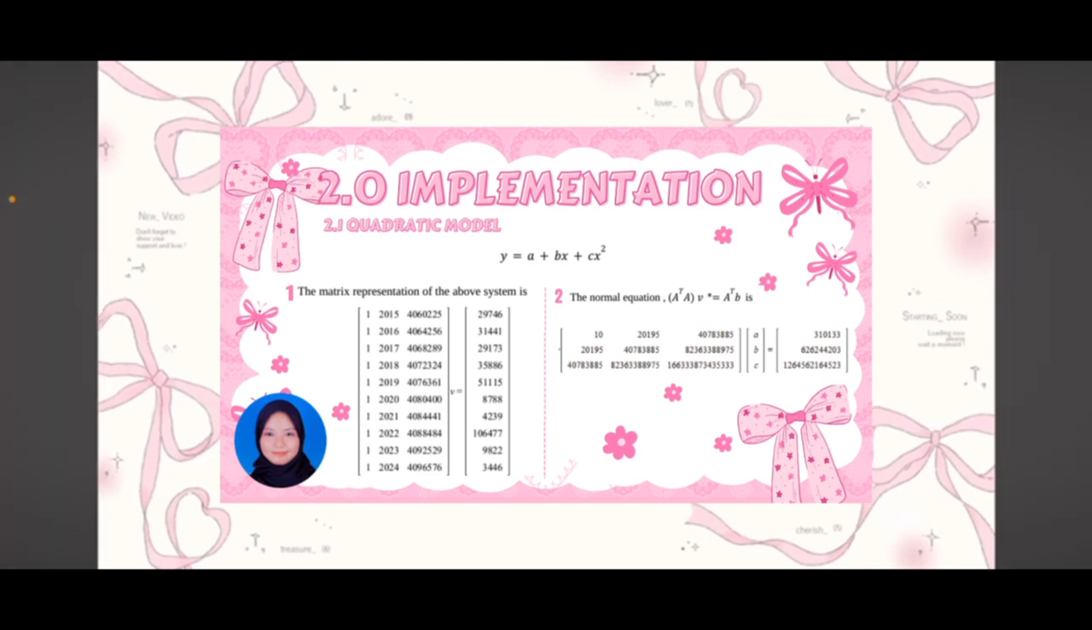The least square fit of quadratic is y equals a plus bx plus cx squared. As you can see in the slide for number 1, the first matrix represents the matrix A, and the next matrix is our B. Then, we will write it in the normal equation, which is in the form of A transpose A multiplied by B equals A transpose B as shown in number 2.